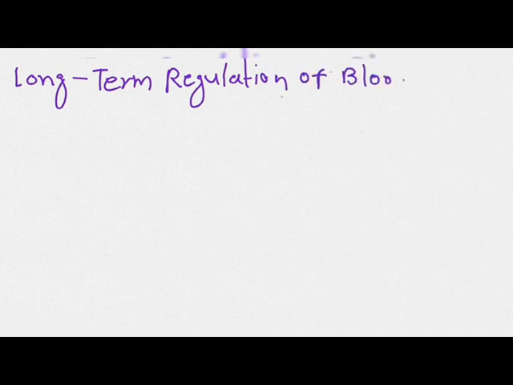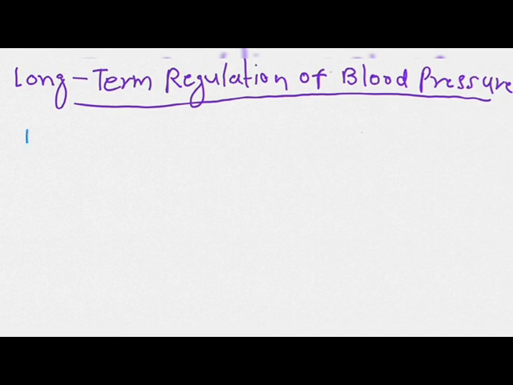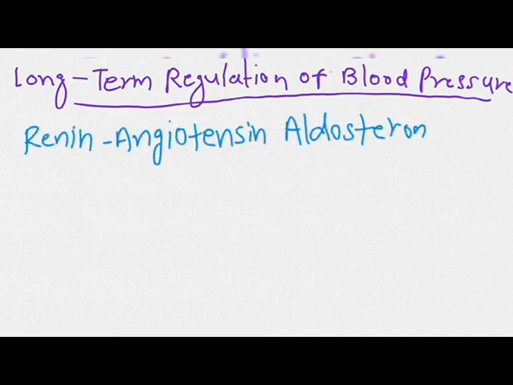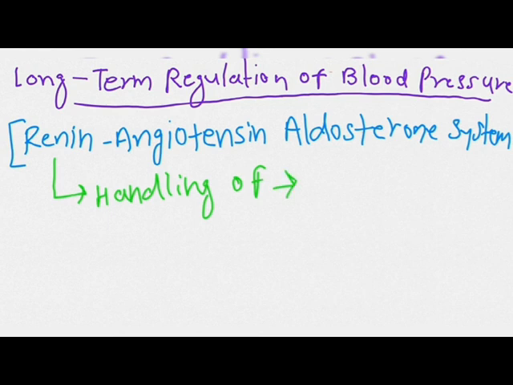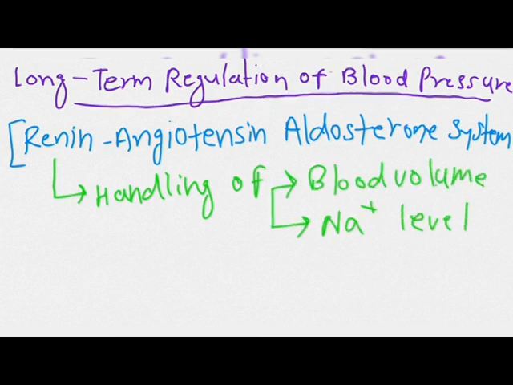Today we will discuss the long-term regulation of arterial blood pressure, in which the blood pressure is regulated by the renin-angiotensin-aldosterone system, which maintains the blood pressure by handling of blood volume and the sodium level.